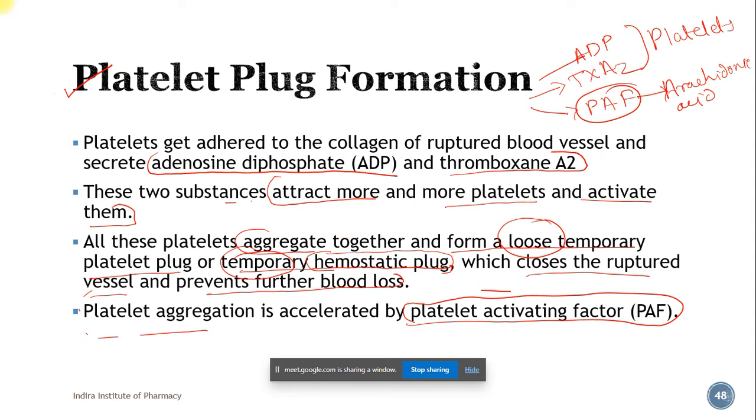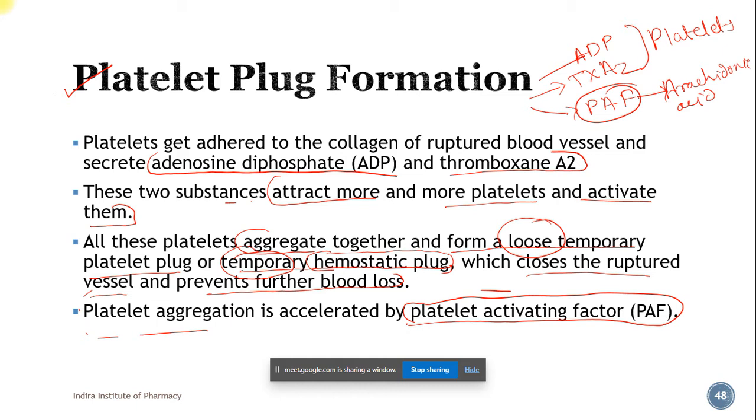As the blood is continuously flowing through the blood vessel, this platelet plug will dismantle or disassociate from each other, and again the blood loss will continue. So we want this plug to be very tightly bound and kind of permanent. Permanent for some time, till the injury heals. After the injury has healed, it should be dismantled, but till that time it should hold on to that position.